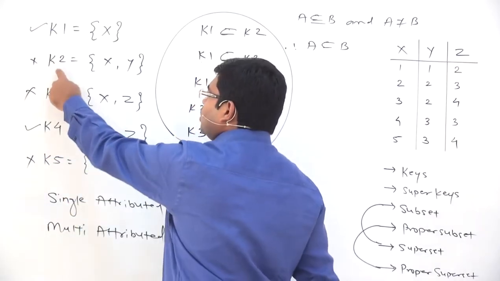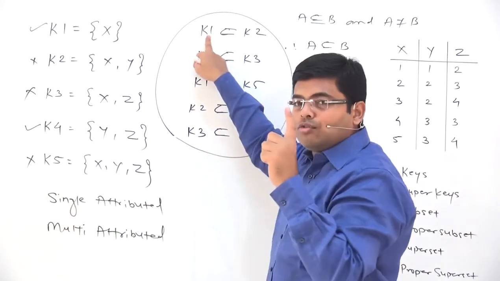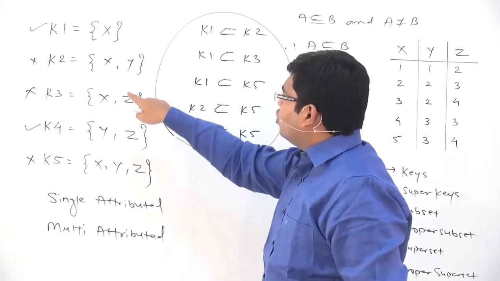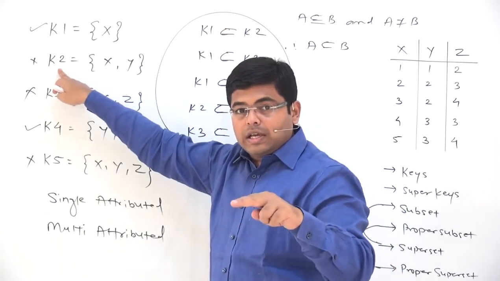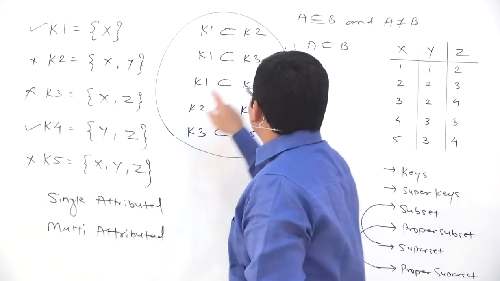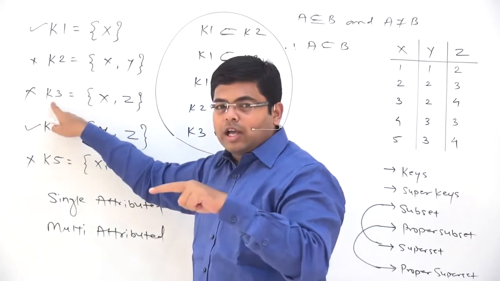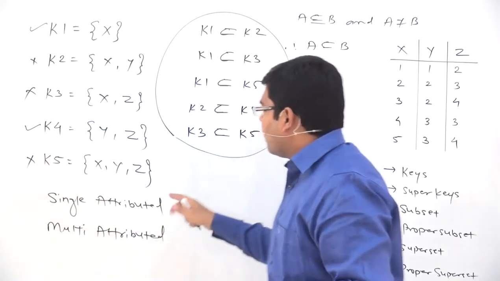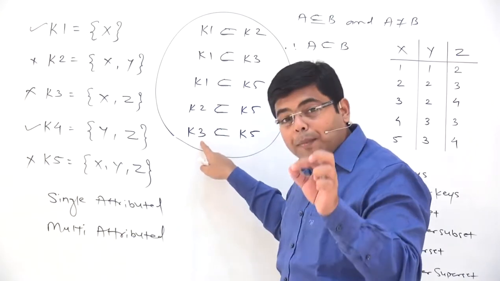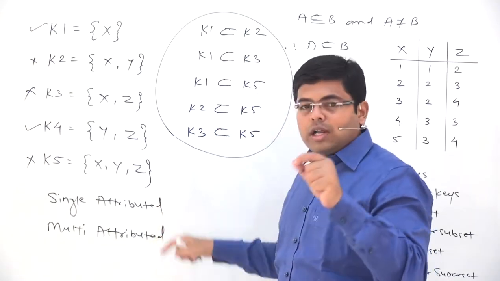Then why is K2 not a key? Because there is one proper subset of K2 which is a key, and that proper subset is K1, and therefore K2 cannot be called a key, and therefore K2 must be called a super key. Similarly, let us check K3. Now K3 has got one proper subset K1 which is a key, therefore K3 again cannot be called a key, K3 should be called a super key. And finally K5 has got 1, 2 and 3 as proper subsets which are keys, and therefore K5 cannot be called a key, K5 must be called a super key.